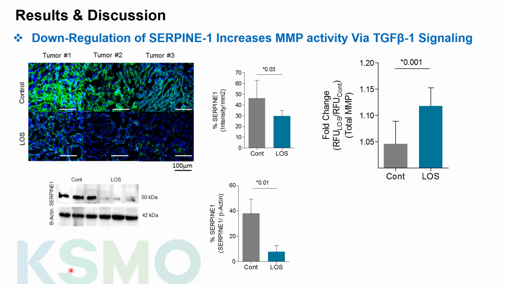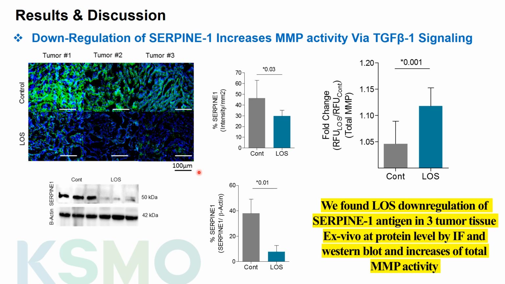So we confirmed the SERPINE1 downregulation by losartan in tumor tissue at the protein level. The image here shows immunofluorescence stain for SERPINE1 colored in green. The green signal for losartan tumor tissue was significantly reduced. Also, in the Western blot data for protein samples, we observed a reduced band in the case of the losartan treated sample. We also confirmed significantly upregulated total MMP at protein level in the losartan treated sample.